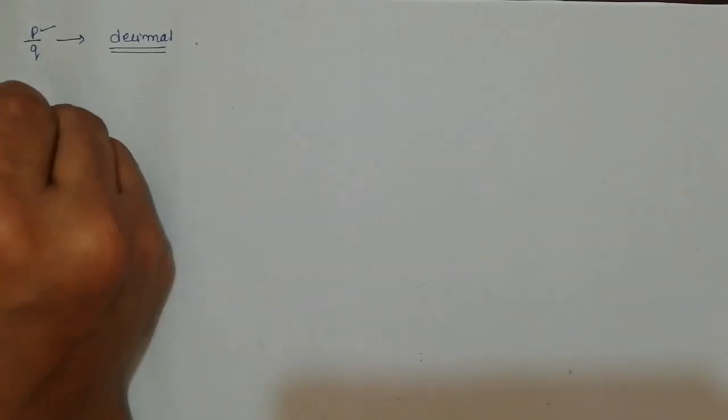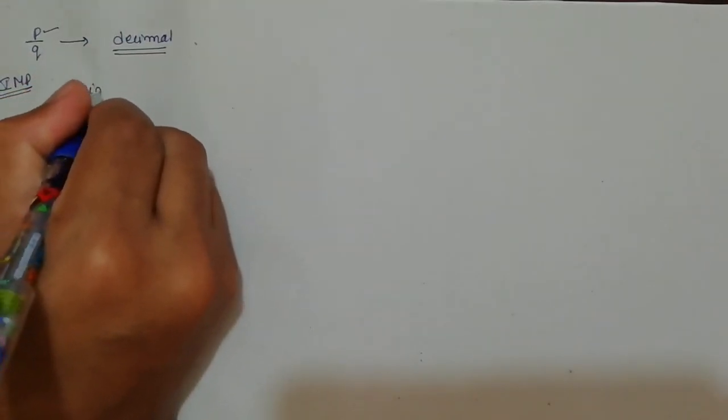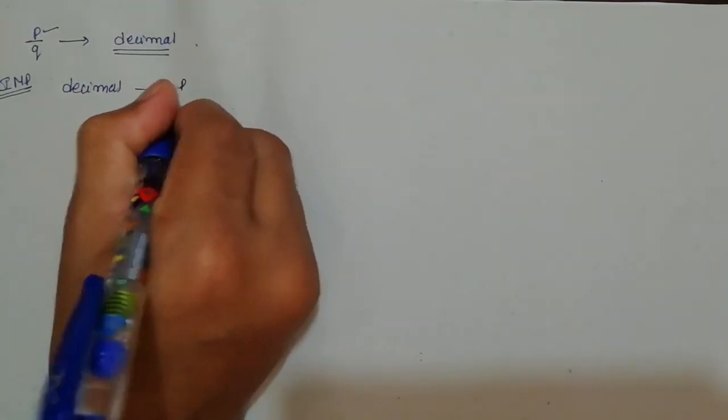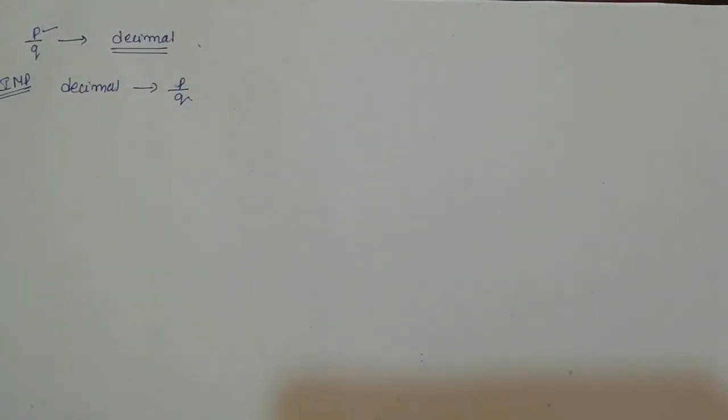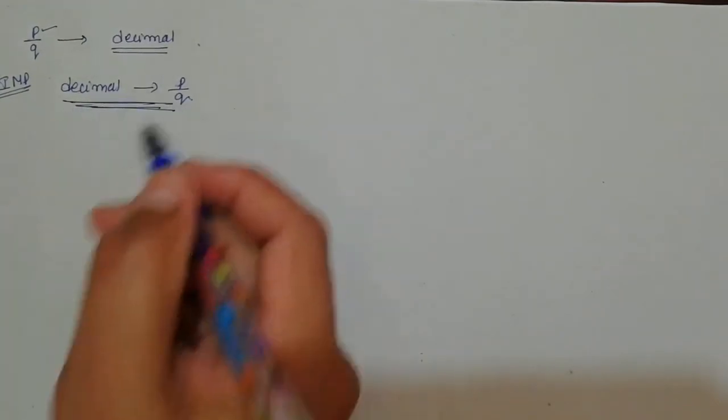But the very important type of problem is conversion of a decimal number to p by q format. Okay, you can identify these types of problems in the third question in exercise 1.3, and also some questions are discussed in your textbook. I told you, look at the example questions every time. Example number 7, example number 8 and example number 9 are also very important from the point of view of examination. Remember, one question will definitely appear under this heading, decimal expansion, decimal to p by q format.